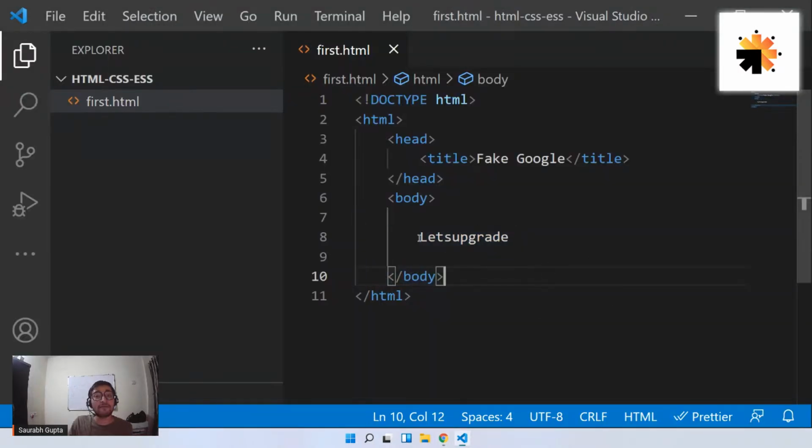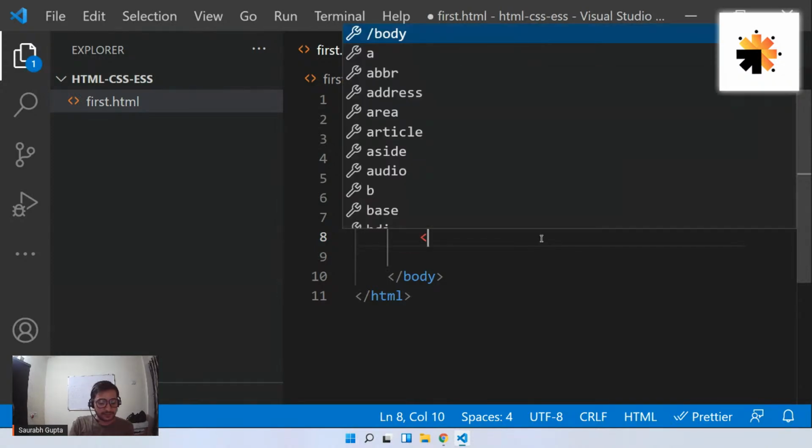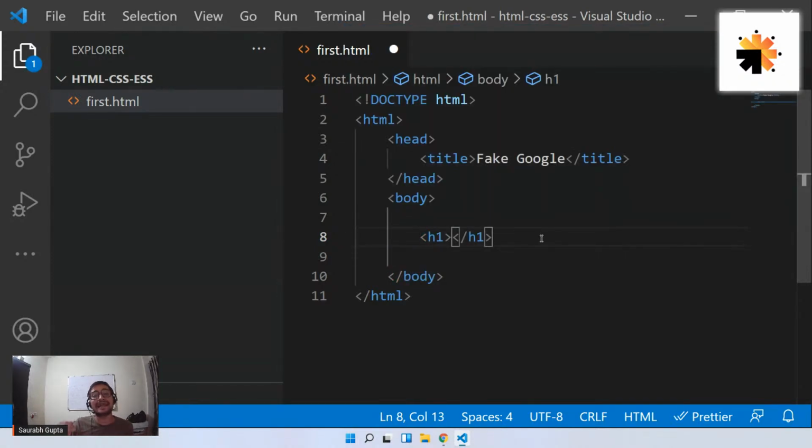For that, you have tags. As I told you, to do anything in HTML, you require a tag. There are a lot of tags that do different things. The first set of tags that we're going to learn will help us to increase the font size, to increase the size of the text. So the first tag that we're going to learn is H1. Now this is a heading tag. It basically helps you create heading text, that means bigger text. In future, I'll explain more about heading tags, but right now it's basically making your text bigger. That's all.